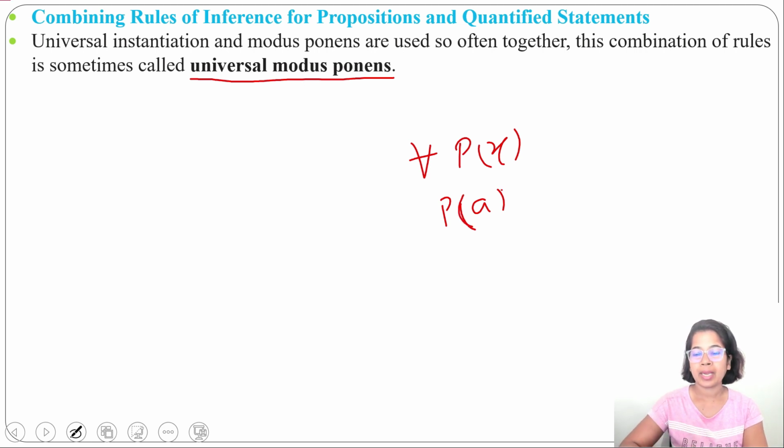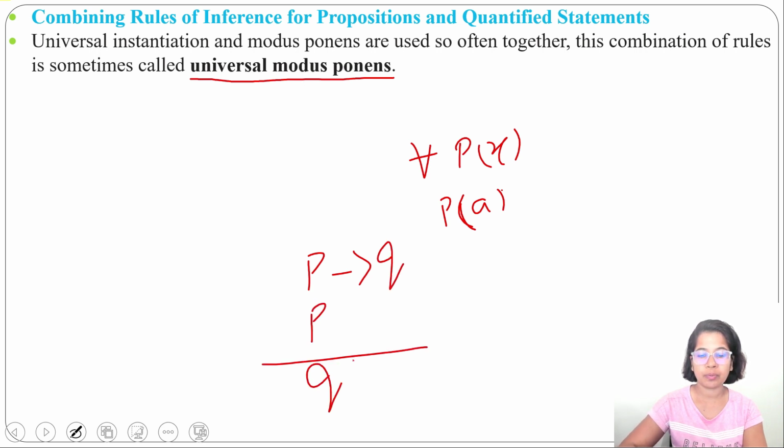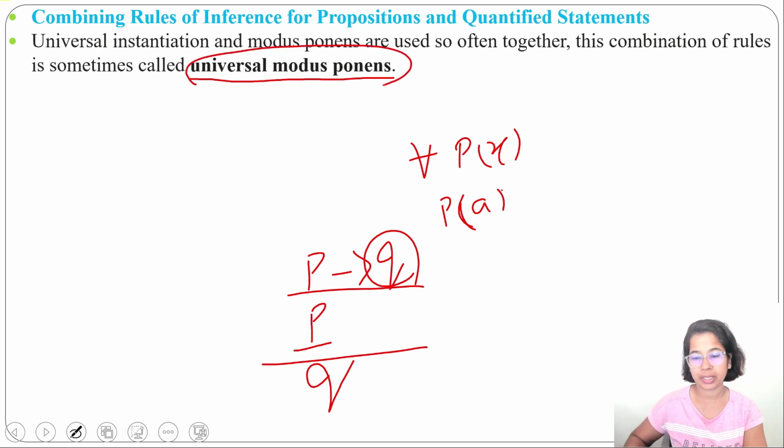And modus ponens is if P implies Q is true and P is true, then Q must be true. As in the case of implication, true implies false is false. As this is true, Q must be true. Now we'll combine these two, and that's called universal modus ponens.